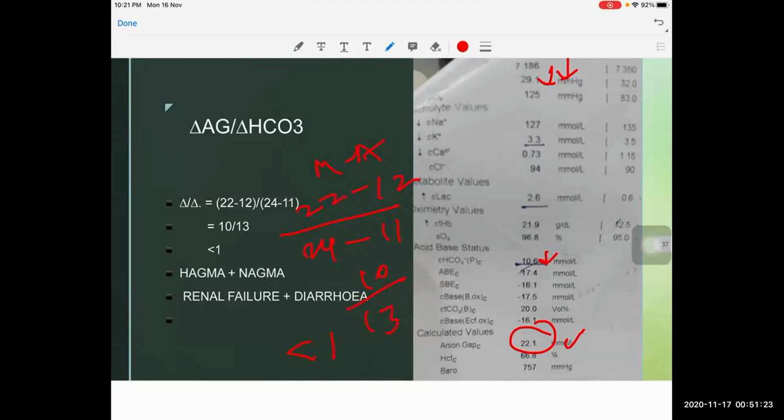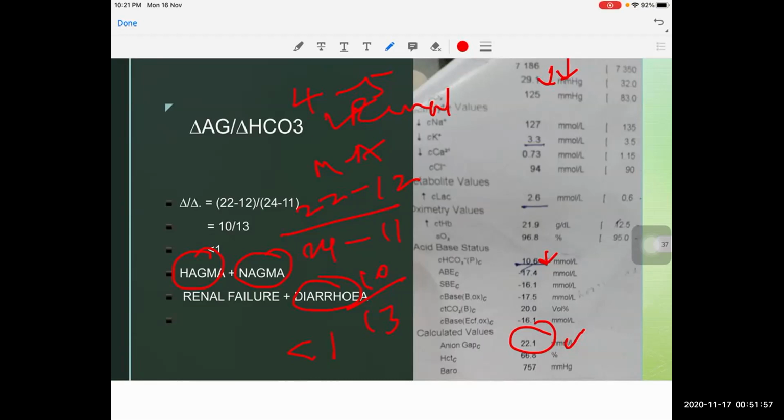The clinical history of this patient is severe diarrhea for the past 4 to 5 days, and the patient presented with a sudden onset renal failure. Because of this renal failure, the patient is having a high anion gap metabolic acidosis. Since the patient had 4 to 5 days of diarrhea, the patient is also having an associated normal anion gap metabolic acidosis. So if a CKD patient develops loose stools for 2 to 3 days consecutively, and if we take an ABG at that time, we can come across this sort of delta ratio less than 1.